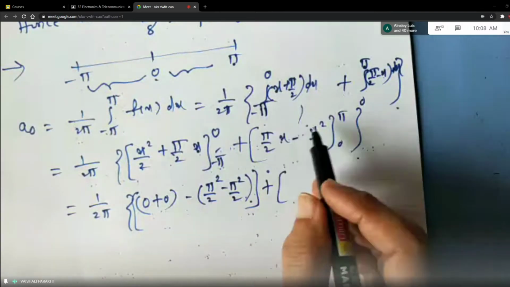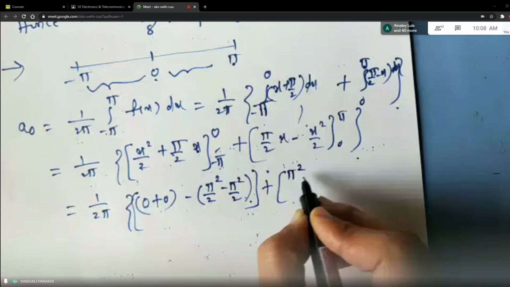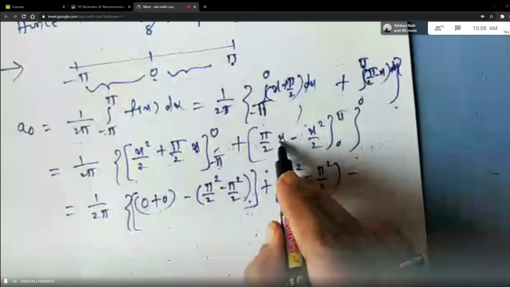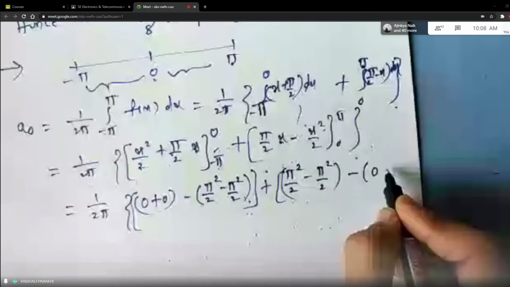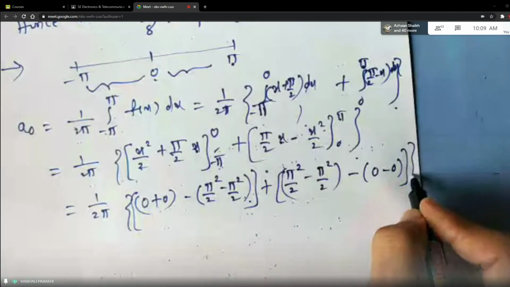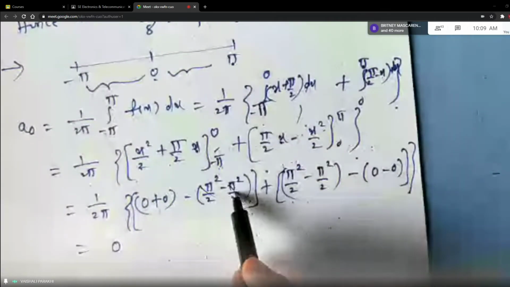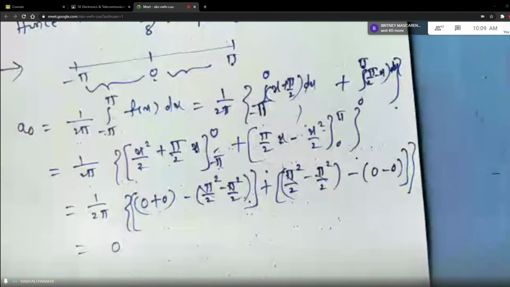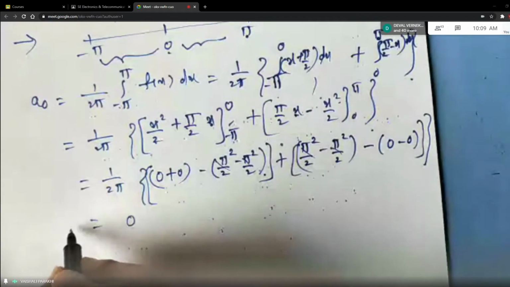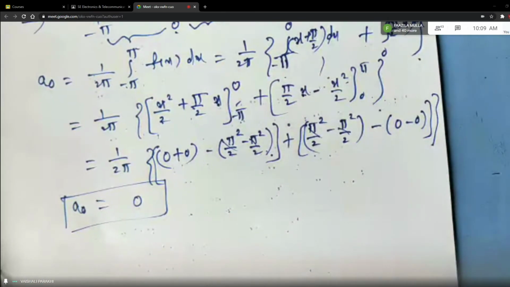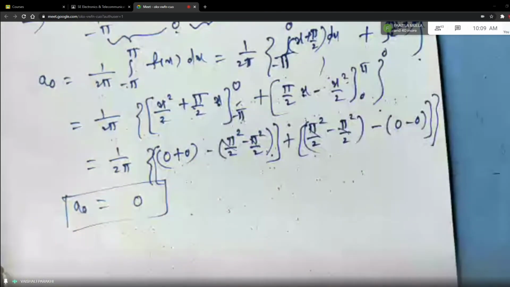Plus. Replace x by pi now, students. So it is pi into pi is pi square by 2 minus pi square by 2, minus replace x by 0, students. In both terms you have x, so both terms will vanish. And finally what you get is 0 here, because everything is getting cancelled if you see. Correct? So the value of a naught you got is 0. So what I did here, I just wrote the original formula and I did the splitting of the integrals. Okay.